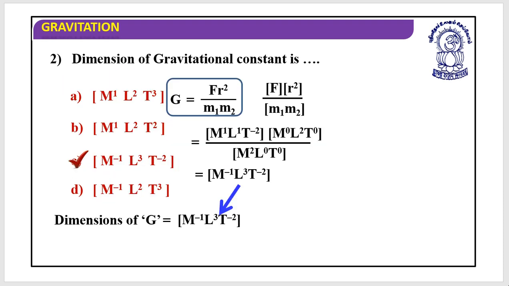Great. Now, let's look at this. Dimensional formula of gravitational constant. We have already derived this. G is equal to F r square upon m1 m2, and so it is M to the power minus 1, L cubed, T to the power minus 2. This would be the correct option.